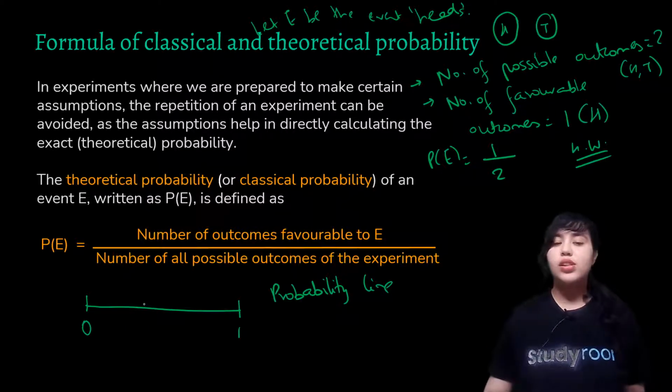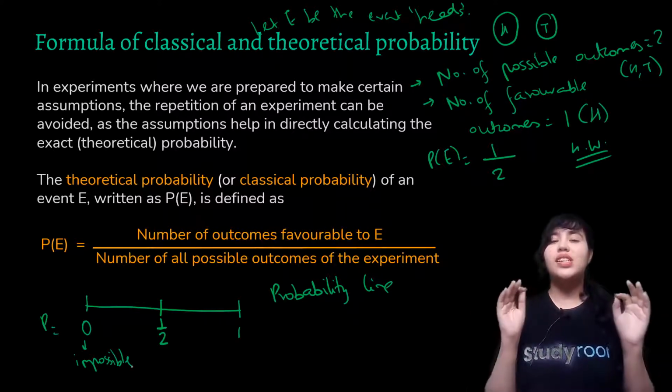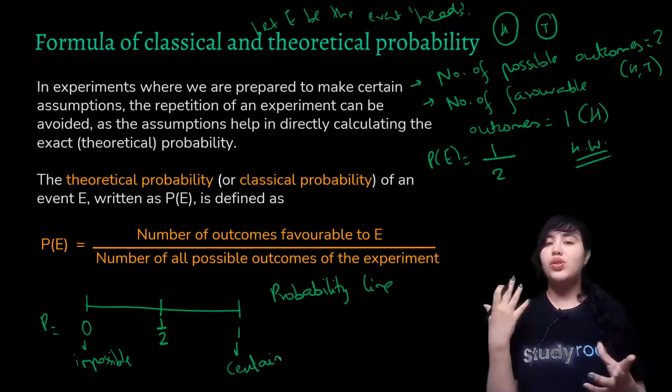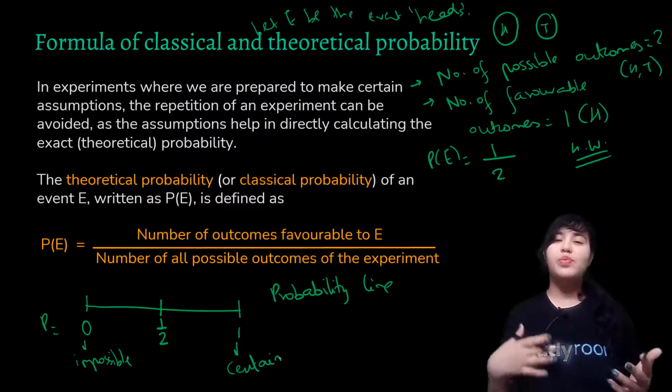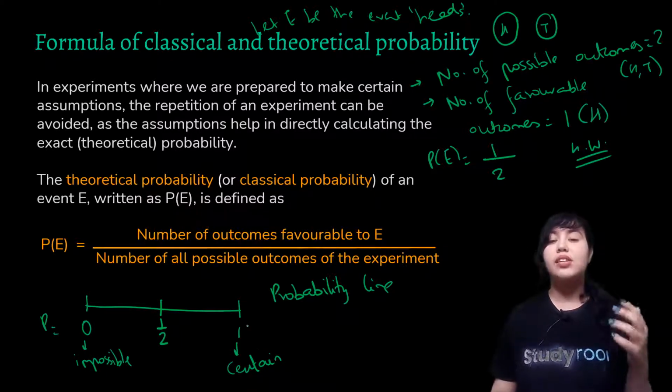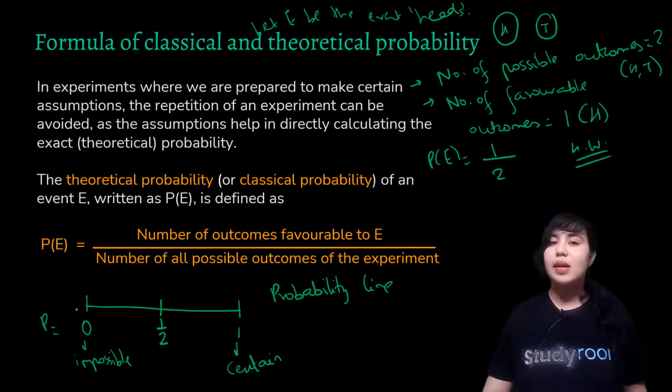And what comes between 0 and 1? We get 1 by 2. Now here 0 means that the probability is equal to 0. So probability equal to 0 means that the event is impossible. Okay, impossible. We can say this with certainty that this event is impossible. And if I say probability is equal to 1, it means for sure. So certainly this event is going to happen. So it's not much of a question, dealing with probability, because here there are just 0% chances of the event taking place, and here there are 100% chances. So we can write these numbers in terms of percentages as well. So this is basically 0% chances, and this means 100% chance.